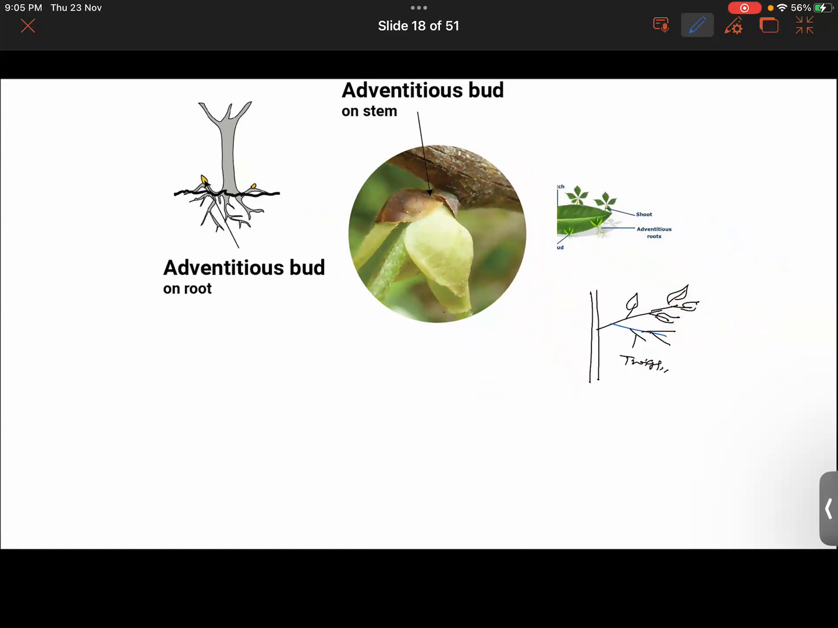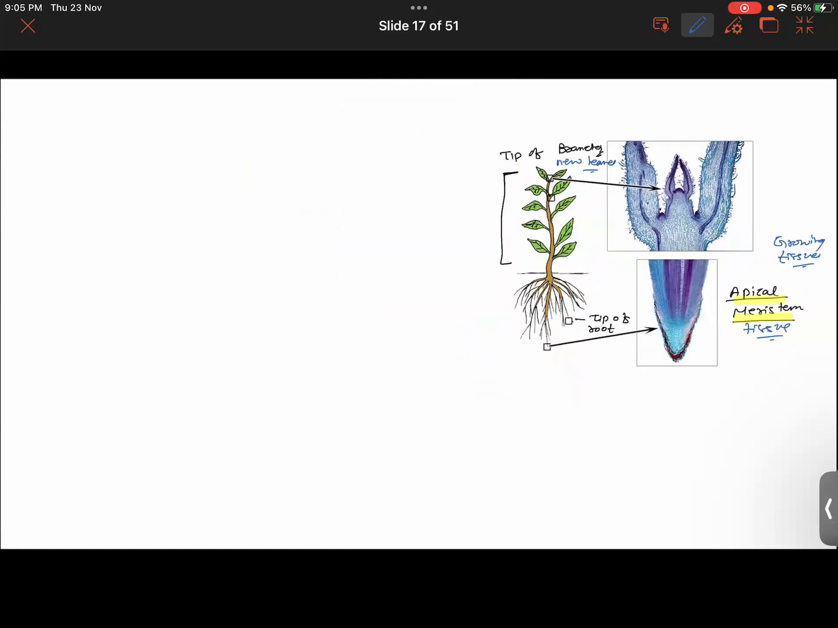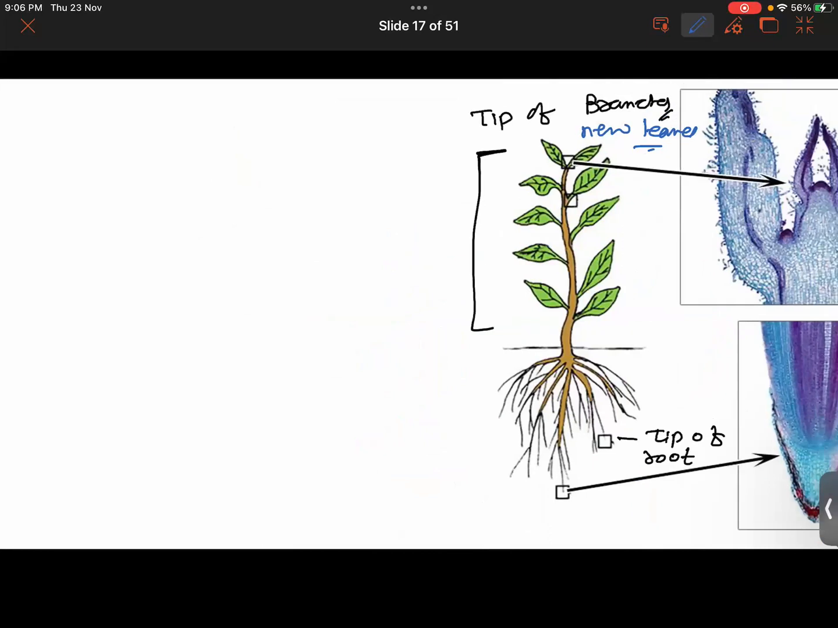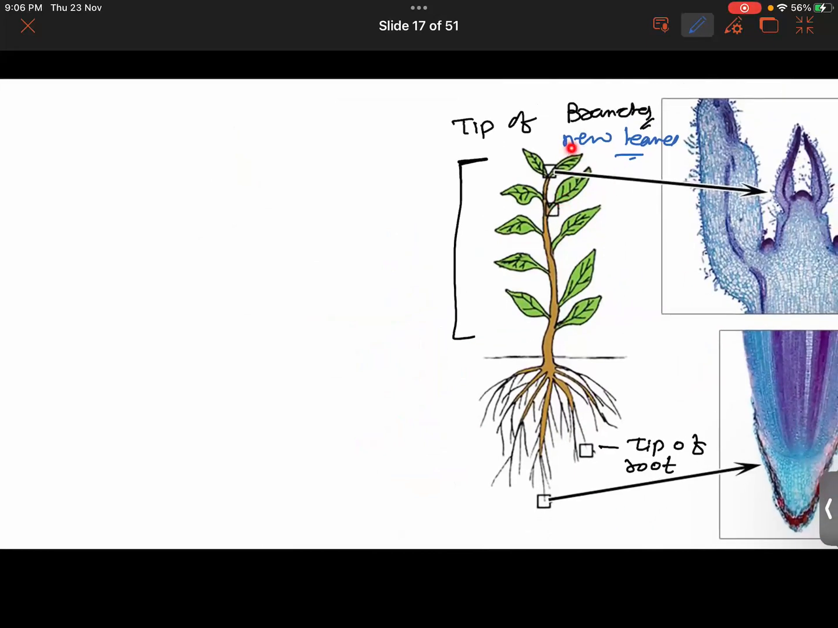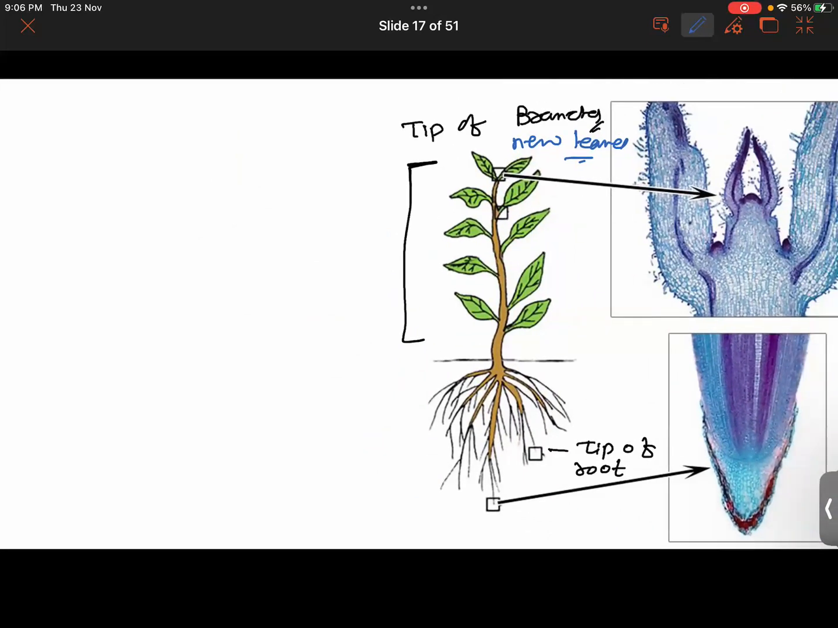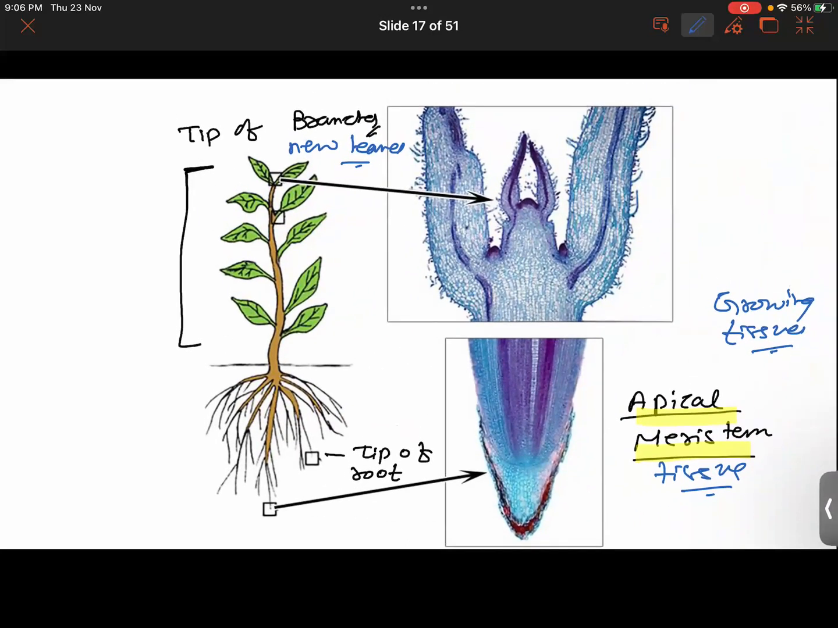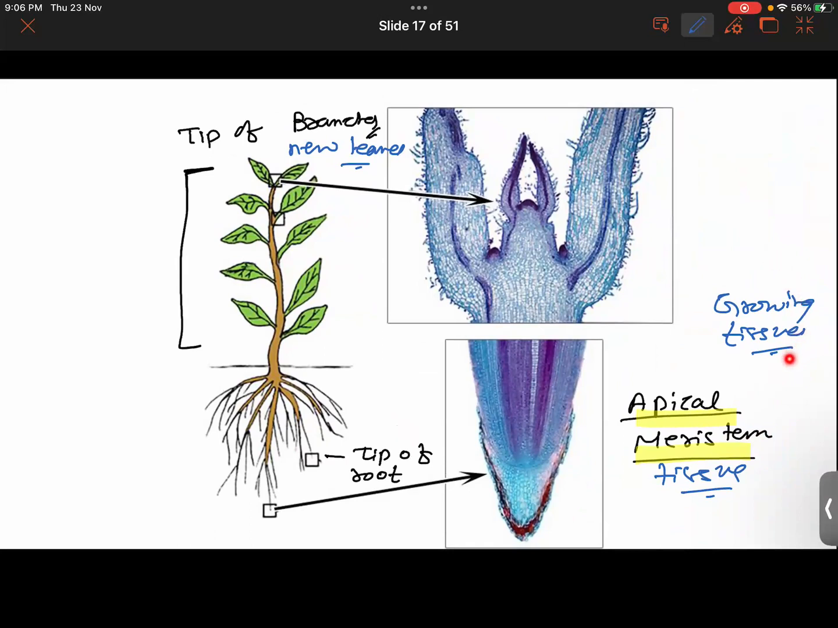Tip means basically the end of the plant. Like here, the end of the roots, that is the tip of the roots. Also, when I was talking about the tip of branches, we are specifically referring to the new leaves, not the old leaves. Why will apical meristem be found only there? Because apical meristems are the growing tissues, the growth tissues, right?